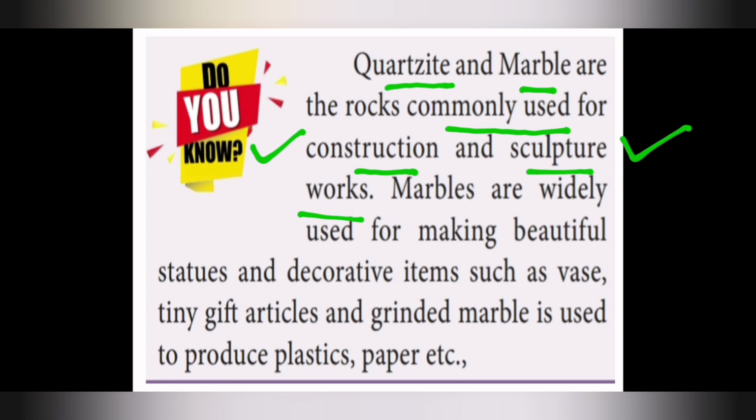You would have seen in Mahabalipuram many statues, right? That is called sculpture. Next, marbles are widely used for making beautiful statues. You would have seen many statues made out of marble, right? And decorative items, like flower vases and dolls.